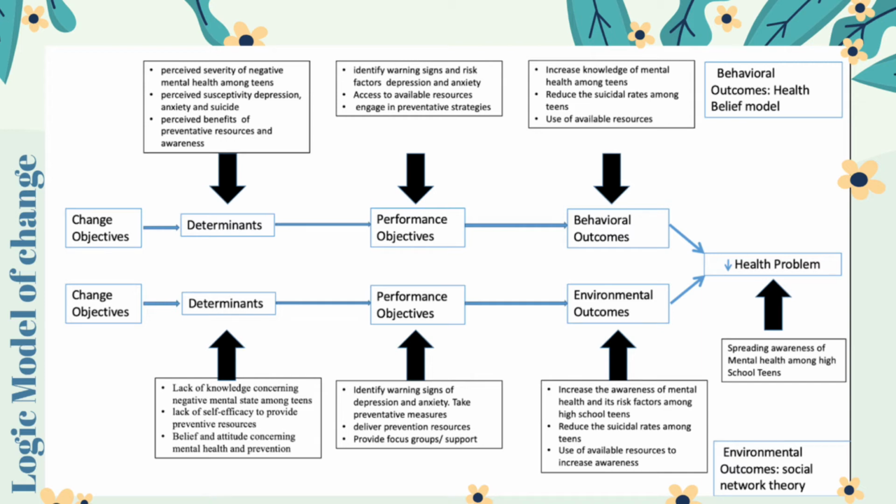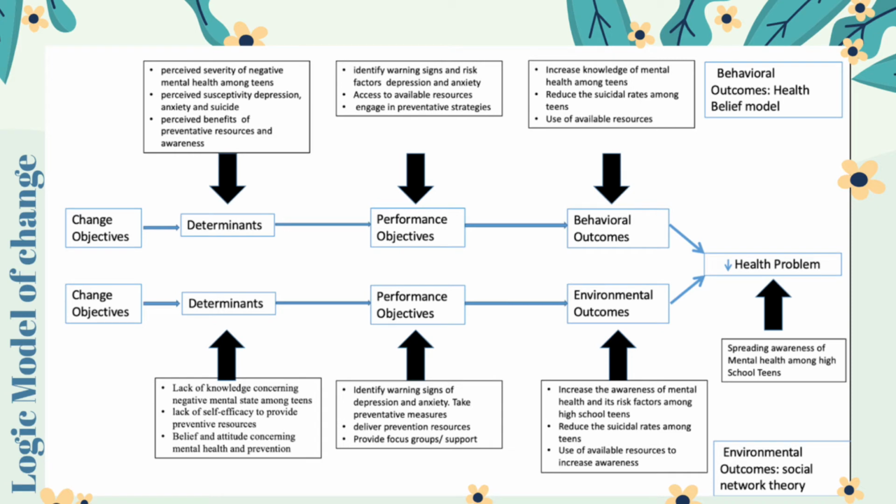In order to achieve these behavioral outcomes, the program will have objectives such as identifying warning signs and risk for depression and anxiety, accessing available resources, and engaging in preventative strategies. The determinants for health behavior outcome were perceived severity of negative mental health among teens, perceived susceptibility to depression, anxiety, and suicide, and perceived benefits of preventative resources and awareness.